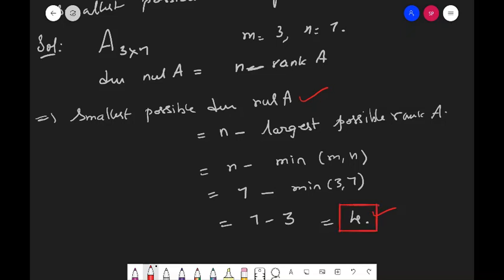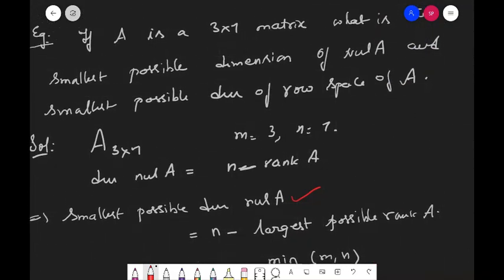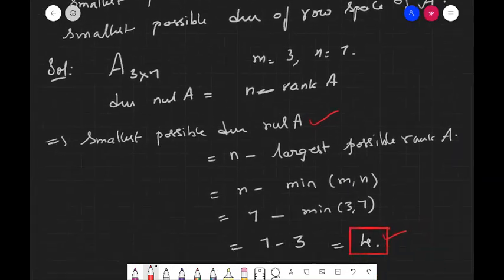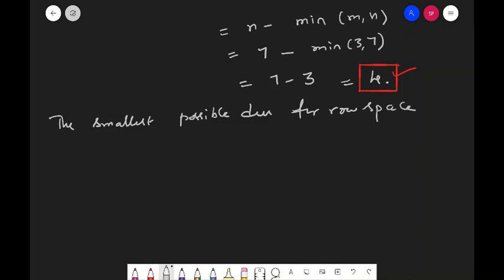Now let us look at the second bit in this. What is asked here? The smallest possible dimension of the row space. Actually for any matrix, the smallest possible dimension of the row space is always equal to 1. What is the reason?